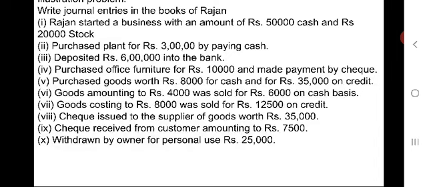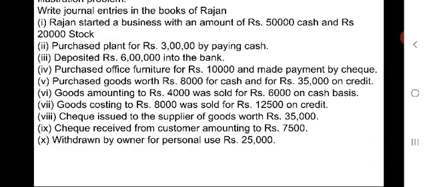So we should name it Rajan personal account. Rajan personal account has to be debited. So 25,000 rupees cash has to be credited.